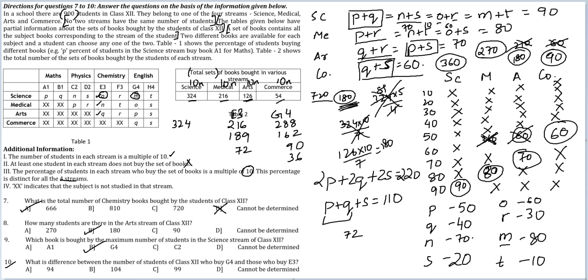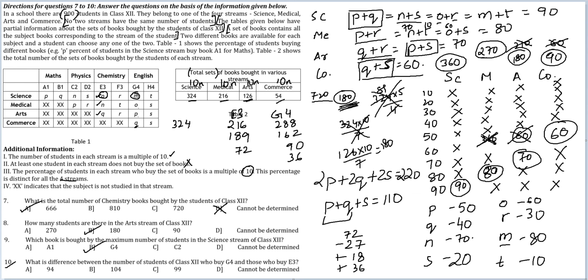So minus 10% of 270, so you get minus 27. For arts, P minus P. 10% of 180, so plus 18. And finally Q is 40% of 90. So again plus 36. I could have simply done this and reached my answer instead of calculating every number.